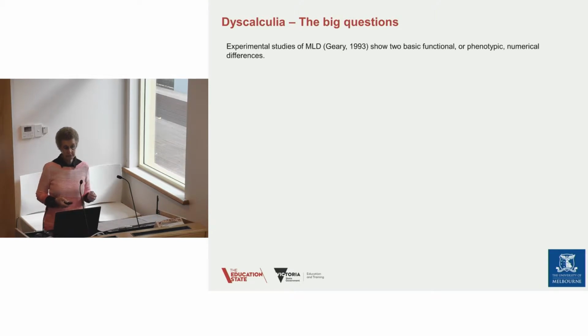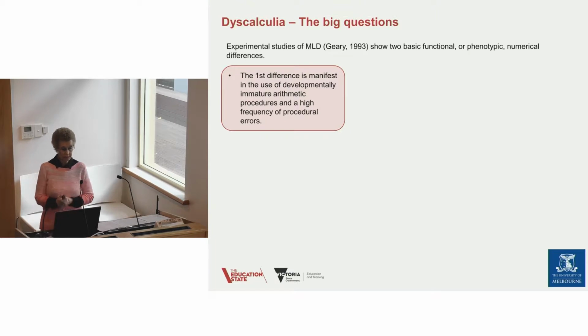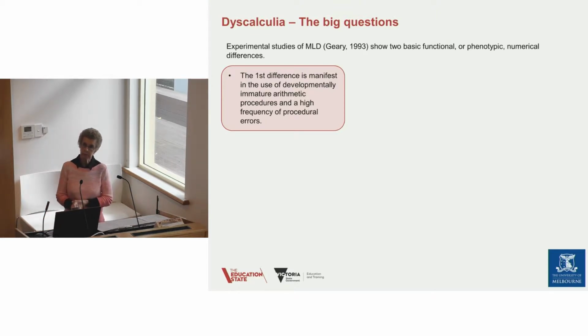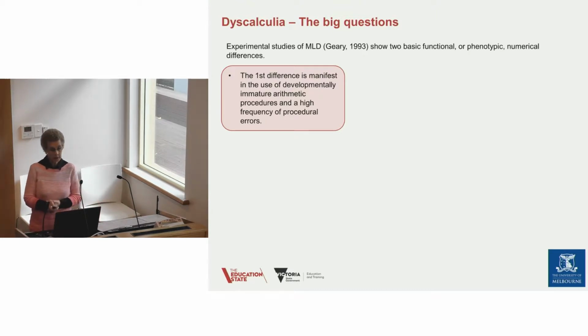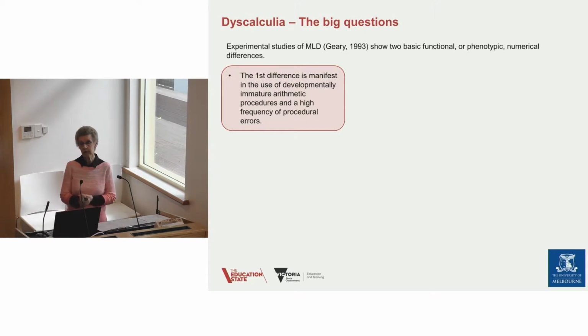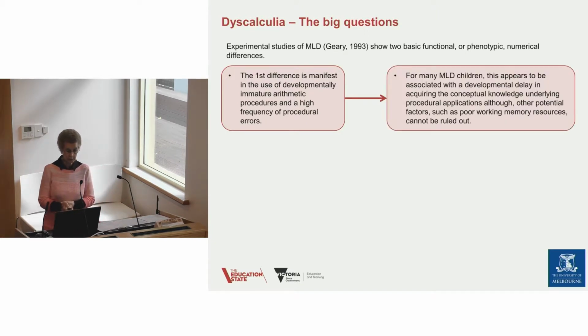And some of the experimental studies with maths learning difficulties that were run by Geary showed two basic functional or phenotypic numerical differences. The first one was the use of developmentally immature arithmetic procedures and a high frequency of procedural errors. If you think back to video 2, where we talked about the development of counting, we showed how immature strategies can be used to achieve the end, but it's not the most efficient, and it can lead to errors.